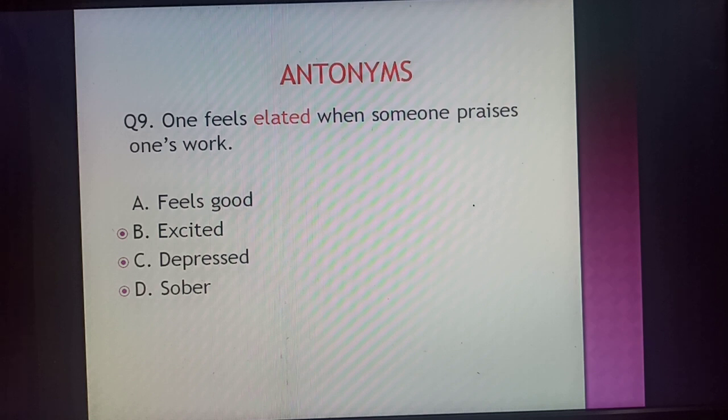Like once we are not being encouraged, even though we put a lot of hard work into any work, but still we don't get elated, we don't get encouraged, we don't get appreciated for that. So that means we go in depression. People tend to go in depression, not all, but we should not go in depression, mind you, but still it's a human tendency to go in depression once we are not appreciated for our own work. So let's understand the meaning of elated, that is getting encouraged. And now the antonym for this is depressed.